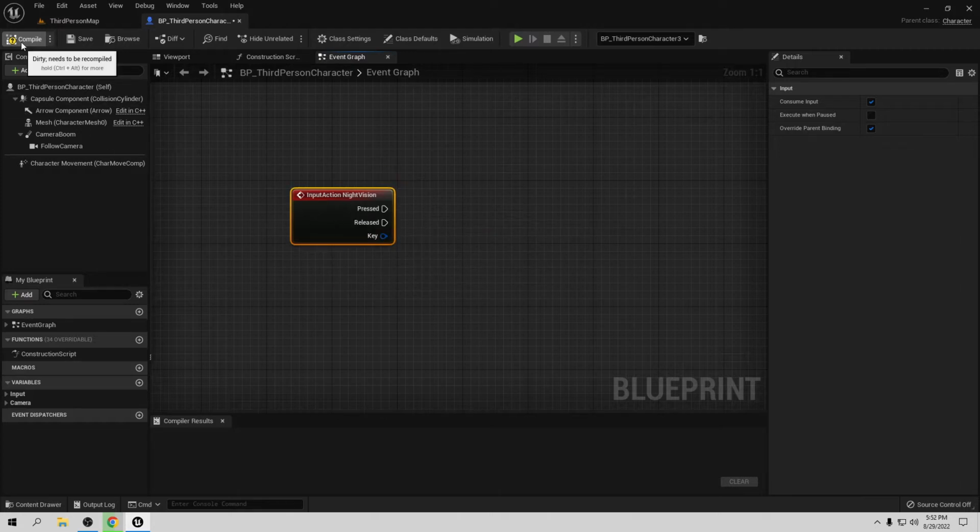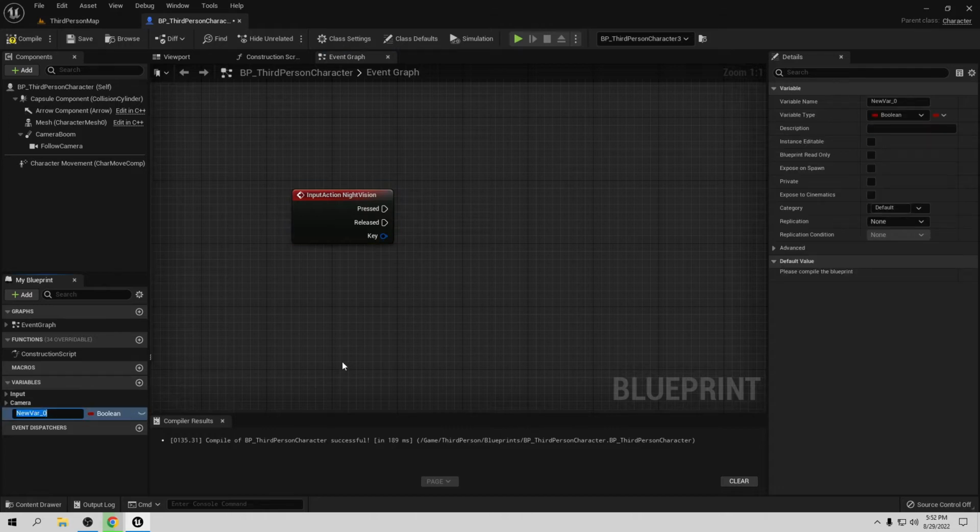Here let's compile and save, and let's create a new variable. I want to call this the same, so it's going to be night vision.